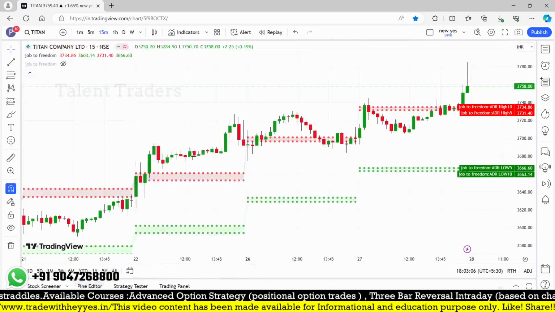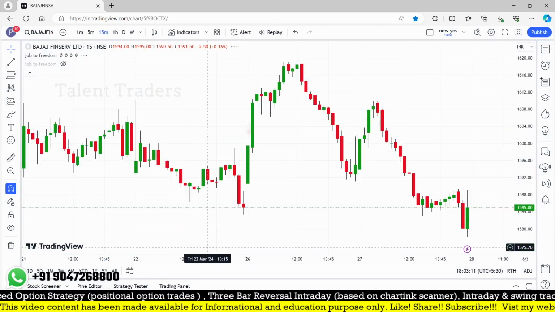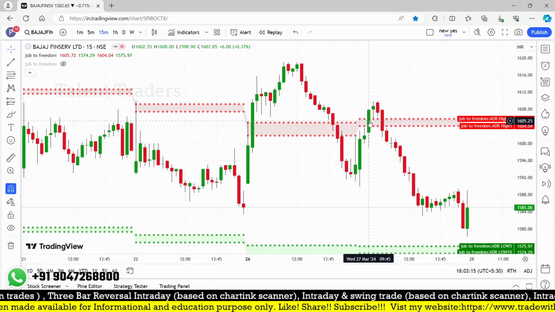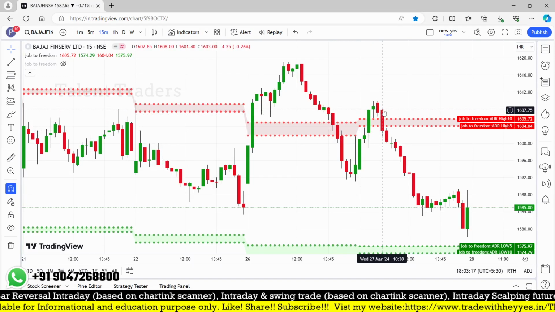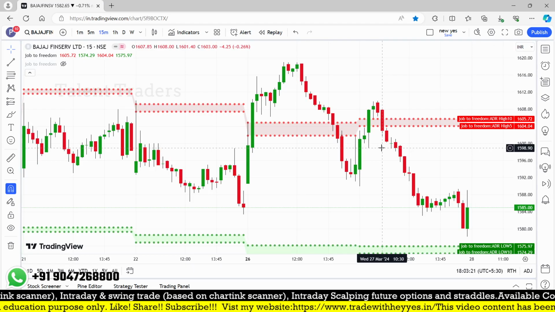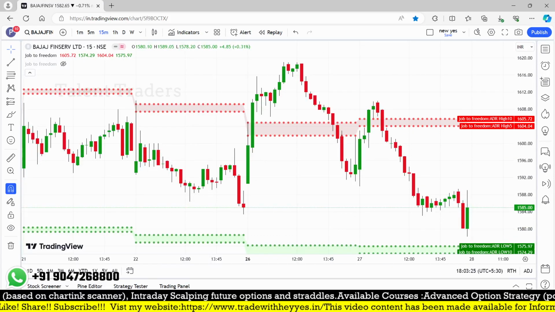Okay, Bajaj Finserv. What is happening on Bajaj Finserv with this third candle? Maybe with this third candle there is one more stop loss today. And here the close is broken around 1607, 1598 should be the stop. After the stop was broken, it gave you such a good downside move.